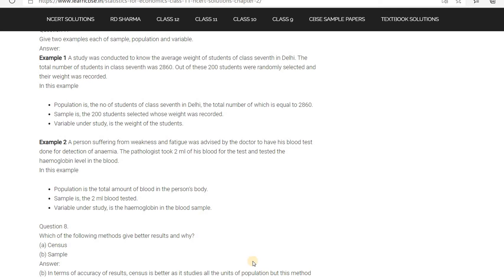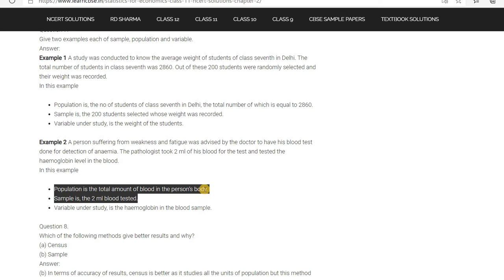If you take one example, like blood in the body: population is the total amount of blood in a person's body. Population means full, so the total amount of blood in the body is the population. Sample is 2 ml of blood tested. We know how we do a blood test. We collect 2 ml or 5 ml of blood and test it. That one is sample.